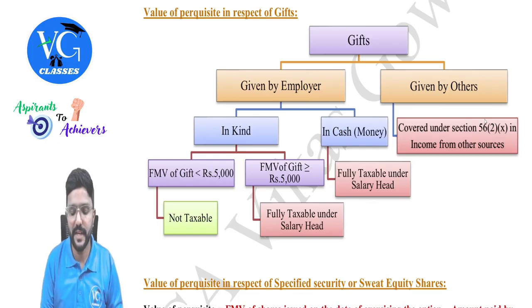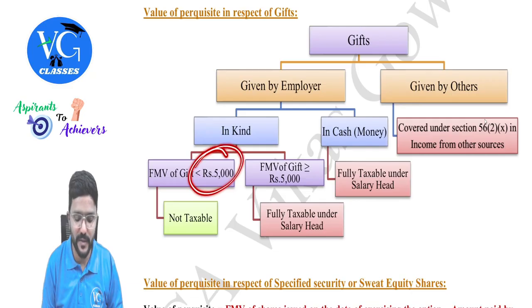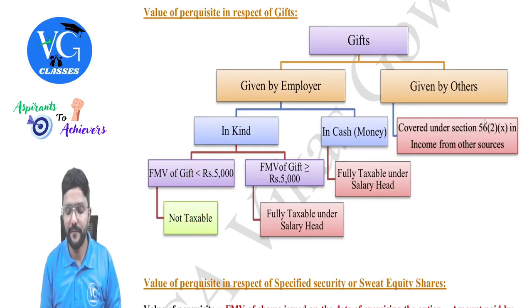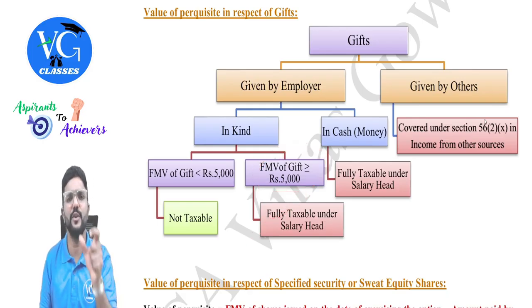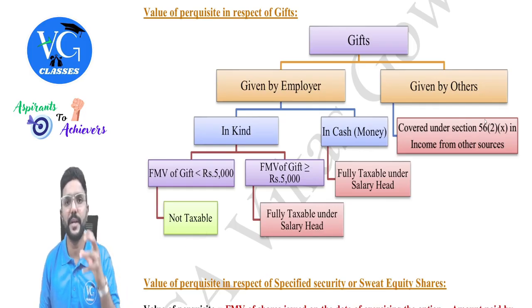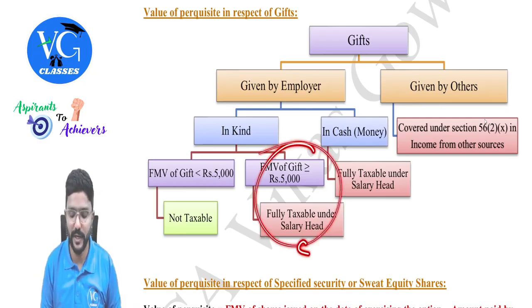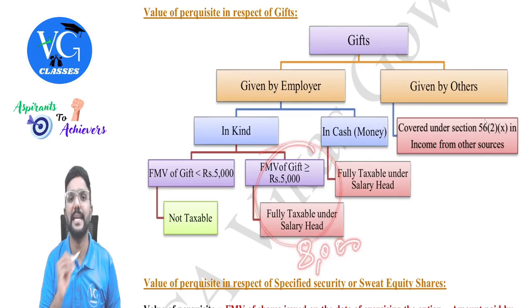Okay. Then if it is in kind, check what is the fair market value of that gift. If it is less than 5,000, nothing is taxable. And if it is more than or equal to 5,000, the full amount will be taxable. That is the full value of the gift. For example, assume my employer gifted me a watch whose value is only 4,000. Nothing is taxable. Whereas if my employer gifted me a watch where the value is 8,000, it will be fully taxable. Fully 8,000 will be taxable under the head salary, guys.